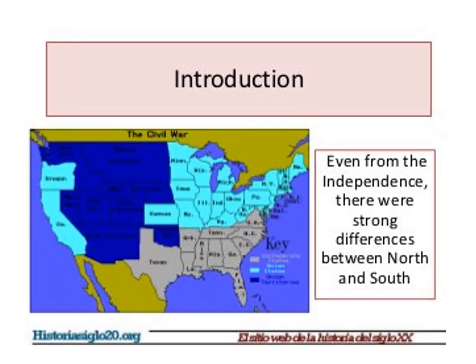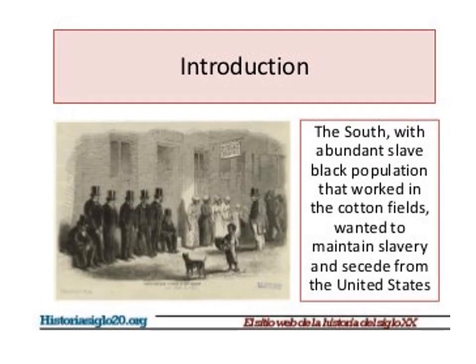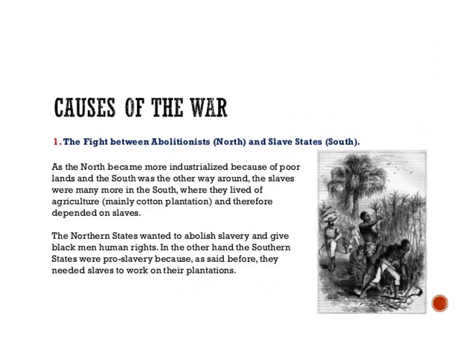The American Civil War was the result of decades of sectional tension between the North and the South. The roots of the Civil War can be traced to the increasing differences between the North and the South and their growing divergence as the 19th century progressed. I will give you a brief introduction of this North and South. The North was more populated and industrialized, opposed slavery and wanted to preserve the Union. The South, with an abundant black slave population that worked in the cotton fields, wanted to maintain slavery and secede from the United States.